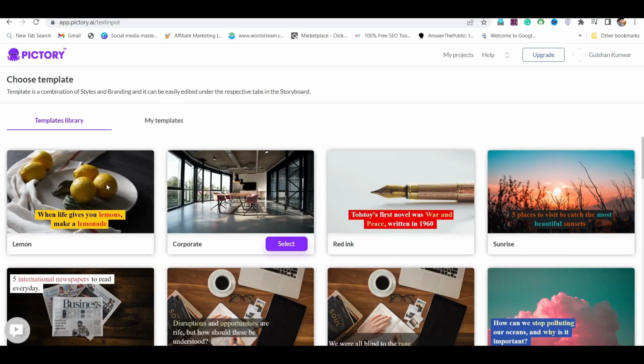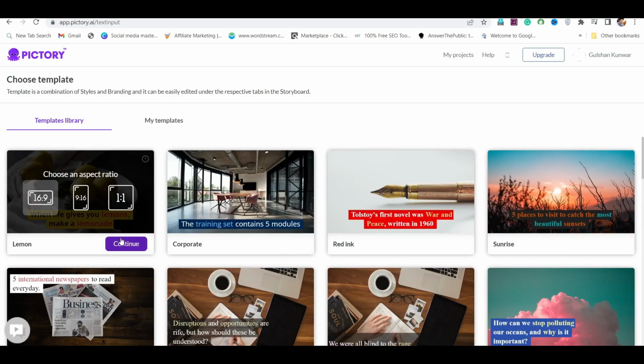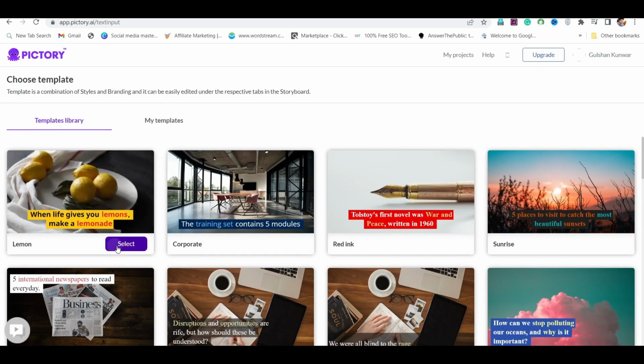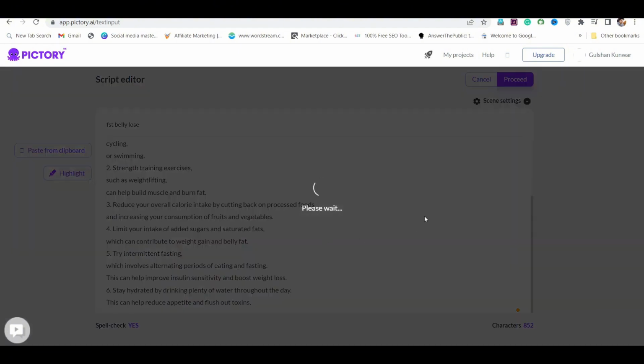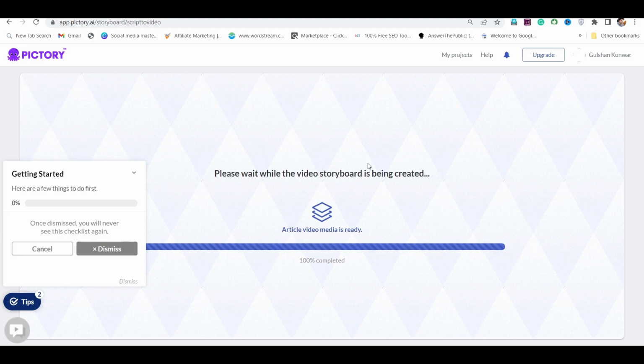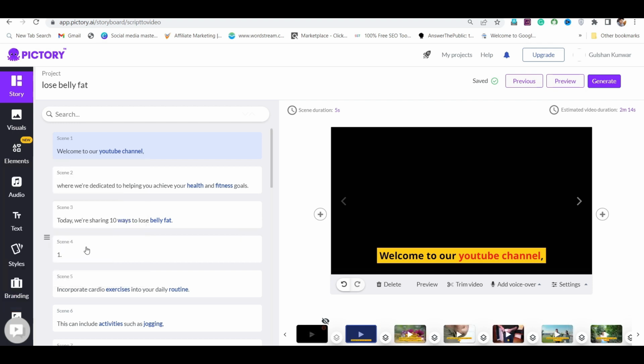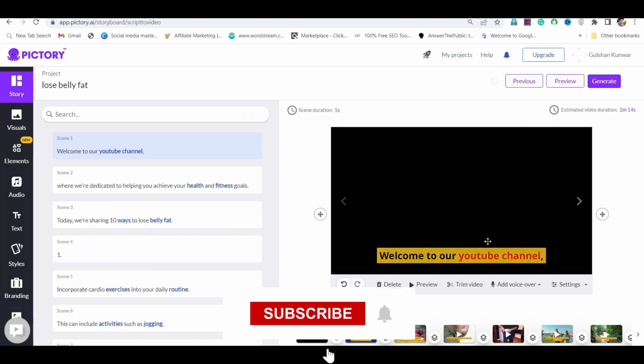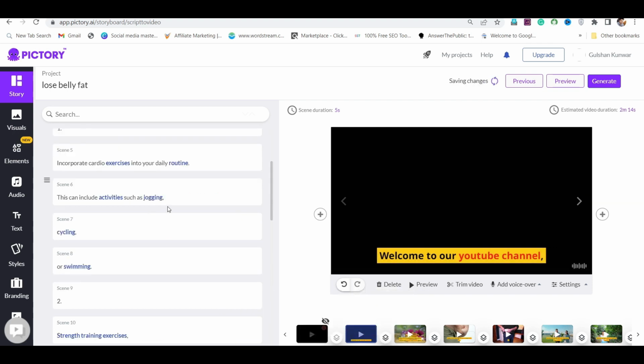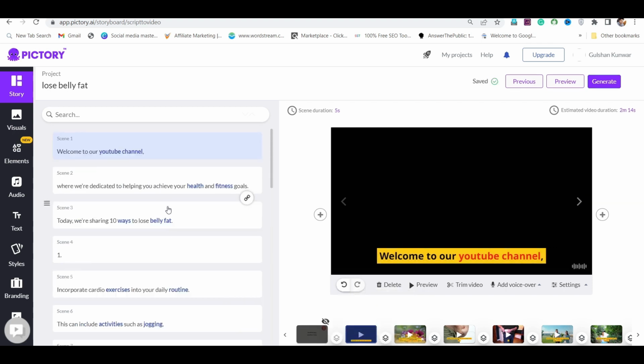After this, if you are making health videos, then you have to choose the first template, then select the template and click on continue. So as soon as you click on continue, your video will be ready in a few seconds. So this is the video editing dashboard of Pictory.ai. You can customize the video here. On the left side, you will see some tools. And below are the video clips generated from the script. Here you can add voiceover. You can also use text to speech. You can replace video clips.